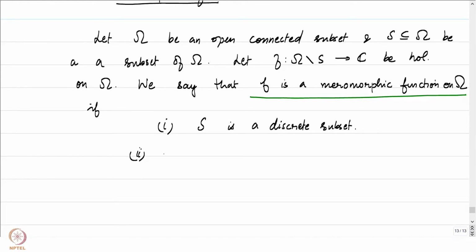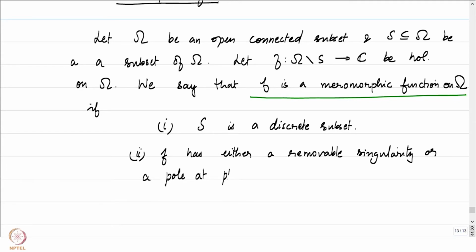And what about the behavior of f at the points of S? The second condition is that f has either a removable singularity or a pole at points of S. So if these two conditions are satisfied, then we say that f is a meromorphic function on omega.